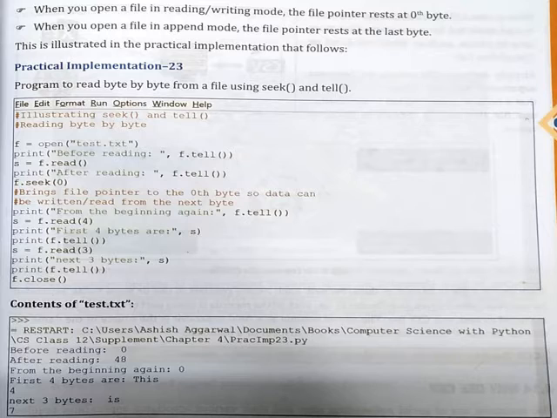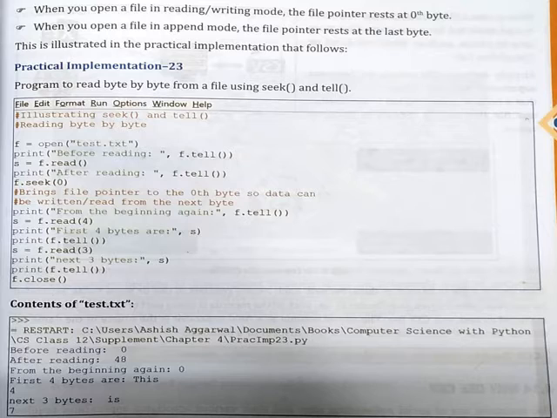So if you look at the output before reading, the statement f.tell is going to give you the value as 0. Right? Then s is equal to f.read. Now in this case we are trying to read the data from a file, and after that let us see what is happening.